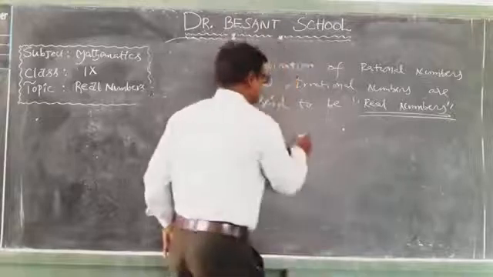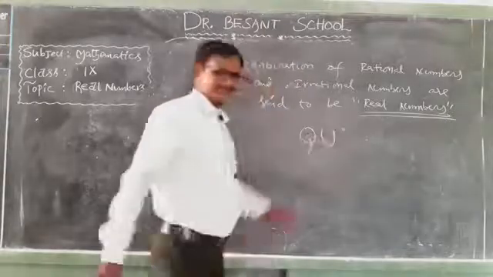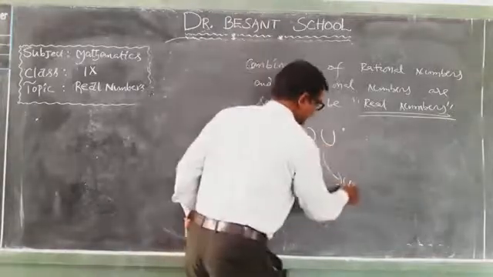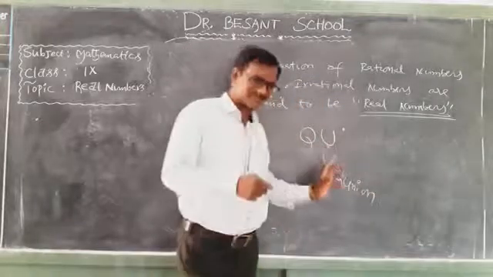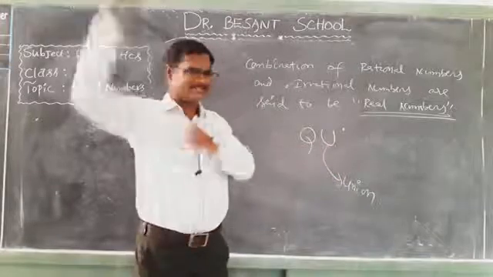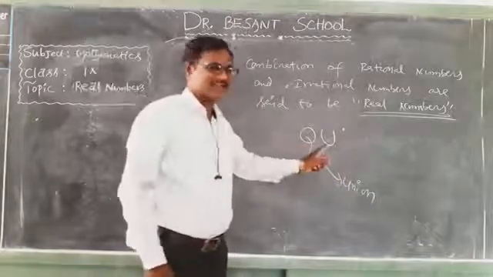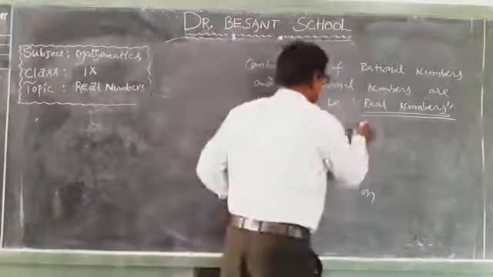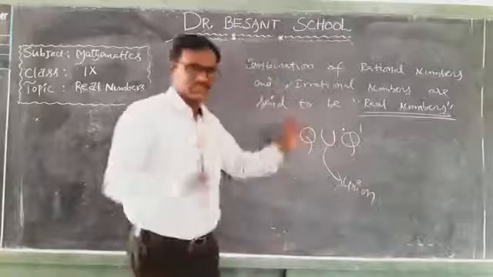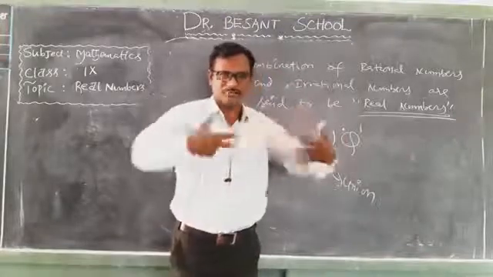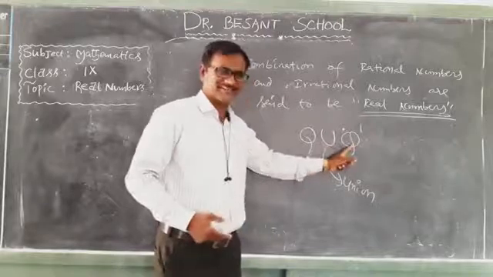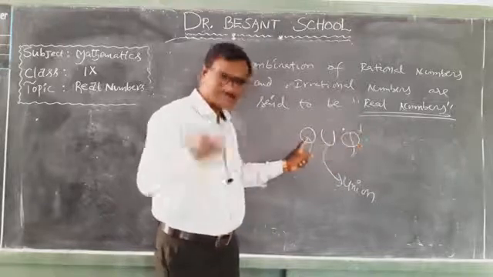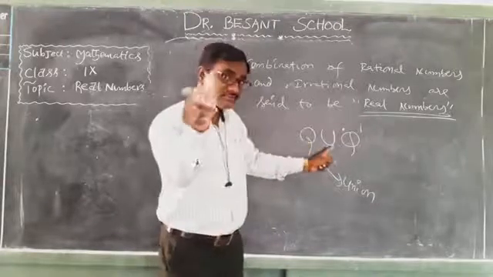It means Q union Q dash. Union is the symbol for combination, together. Of course, we will learn about this symbol in our further classes. Q dash means irrational, Q means rational, union means combination.